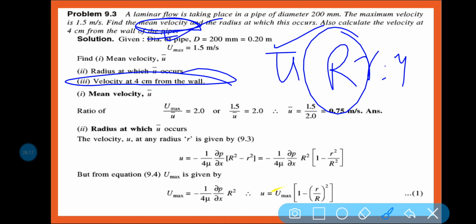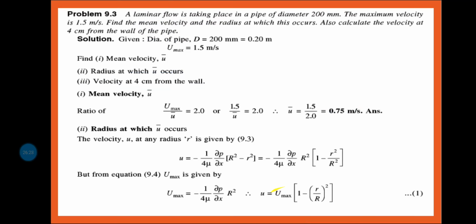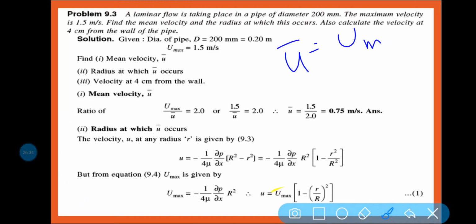A very, very important problem, and the application of all the formulas you will see here. So first of all, mean velocity. You know that average velocity is equal to maximum velocity by 2. That we know, I have seen in the last class.